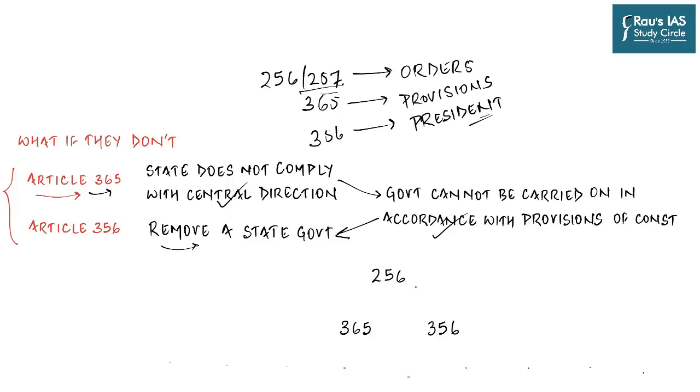And so now you can easily see that Articles 256, 365 and 356 are a kind of triad. One alerts, another warns, and then finally Article 356 strikes.